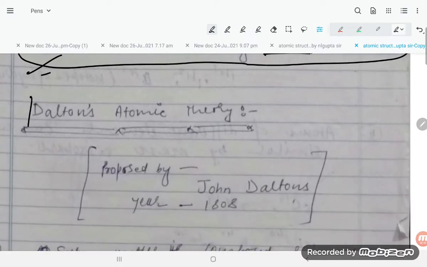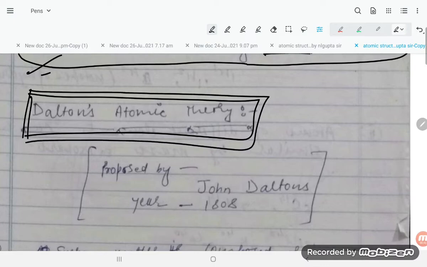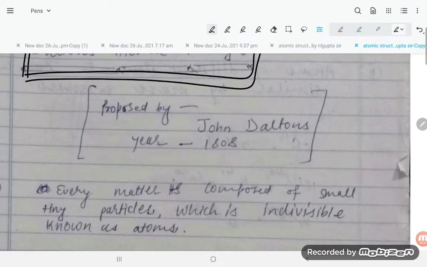Now we are going to understand Dalton's atomic theory, proposed by John Dalton in 1808.